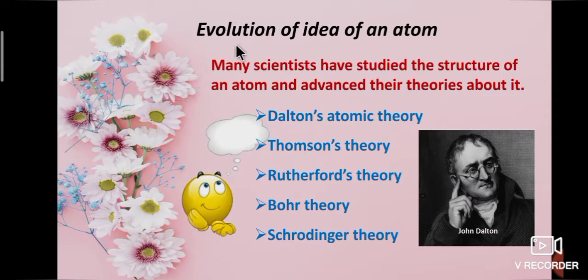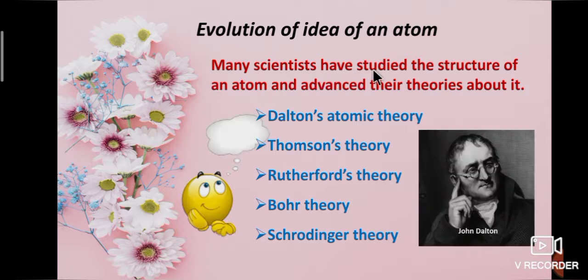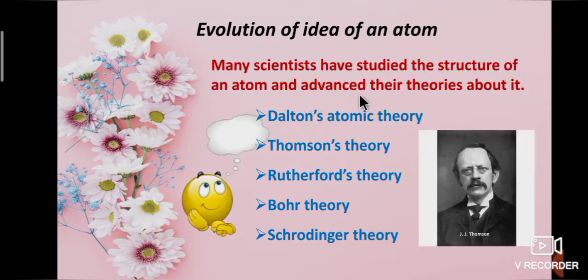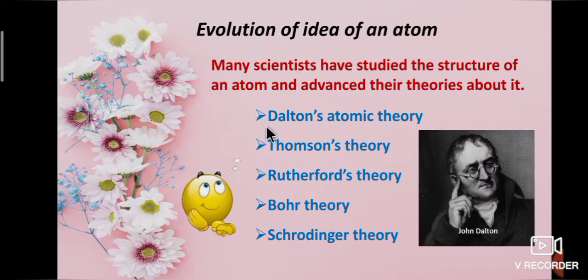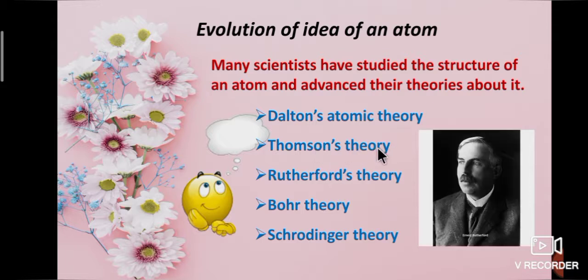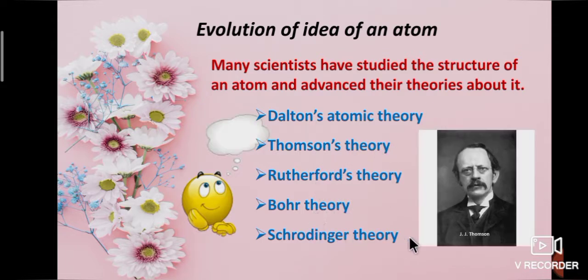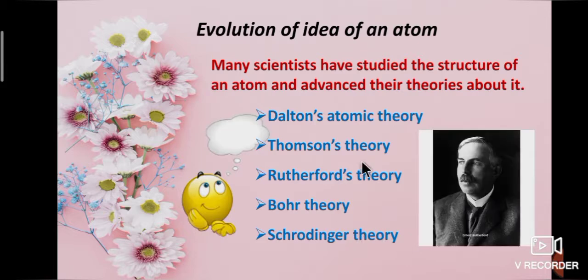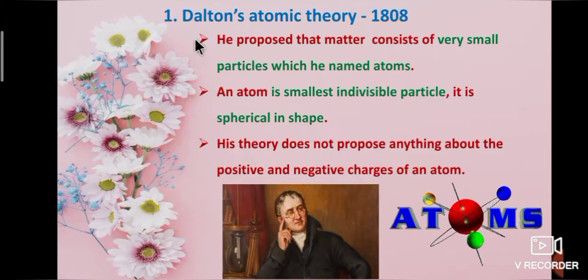Next, we are going to study about evolution of idea of an atom. Many scientists have studied the structure of an atom and advanced their theories about it. There are 5 theories: Dalton's atomic theory, Thomson's theory, Rutherford's theory, Bohr theory and Schrödinger theory. We will see one by one. First one, Dalton's atomic theory.